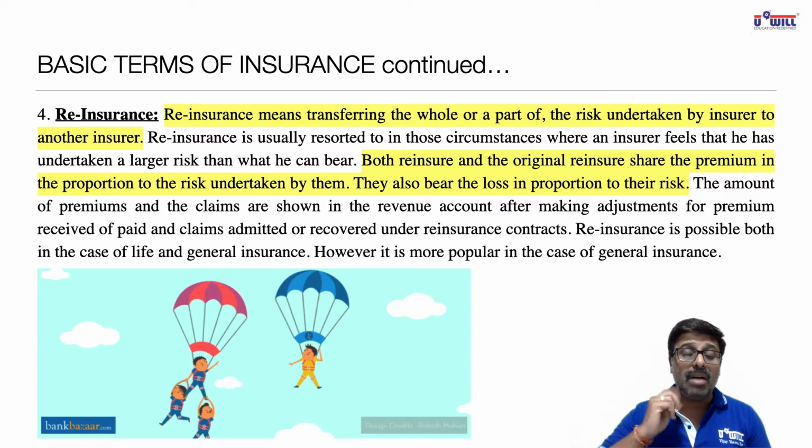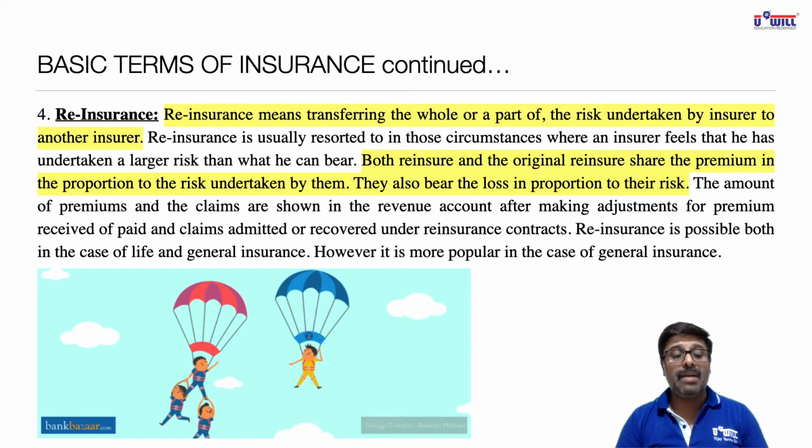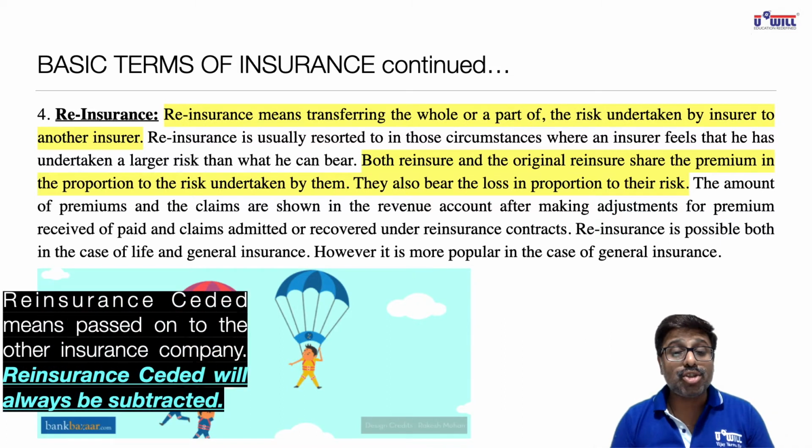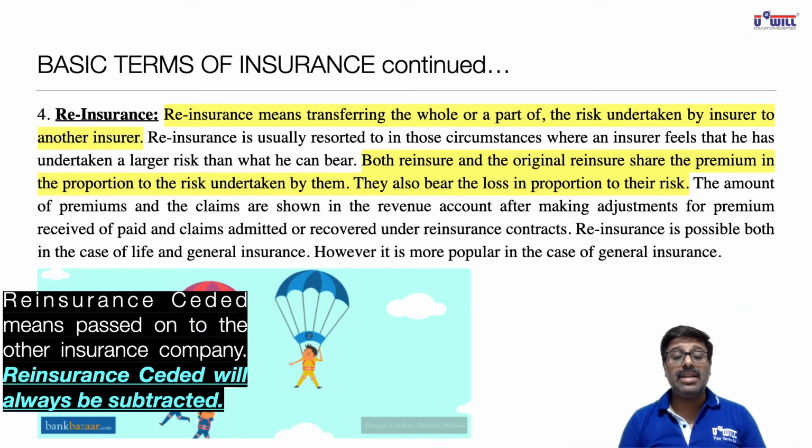Now there are two terms used for that. This pink umbrella HDFC company is called reinsurance ceded. I repeat, reinsurance ceded. It means passed on to other insurance company.